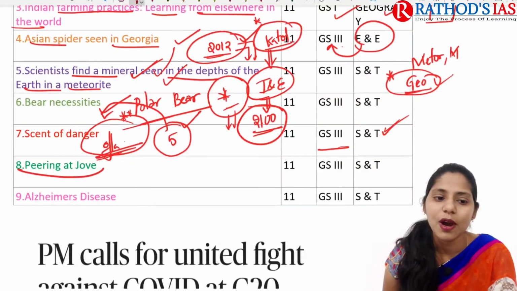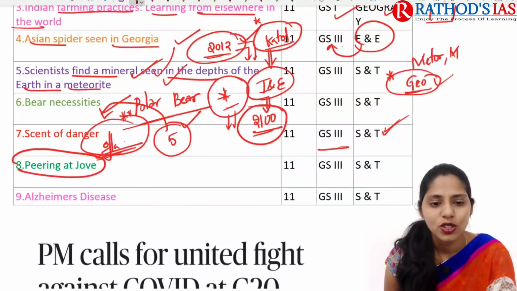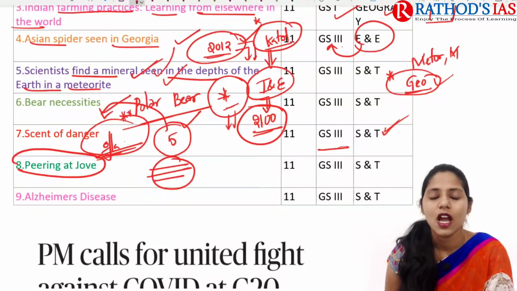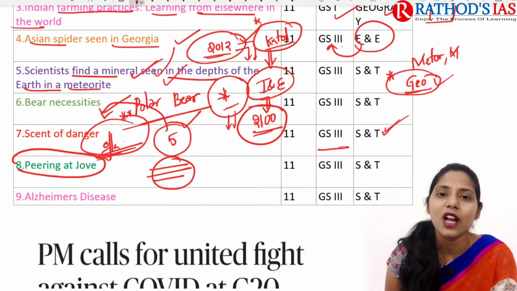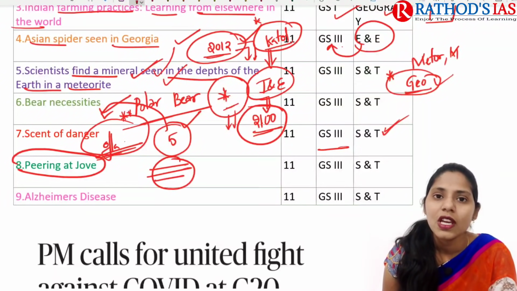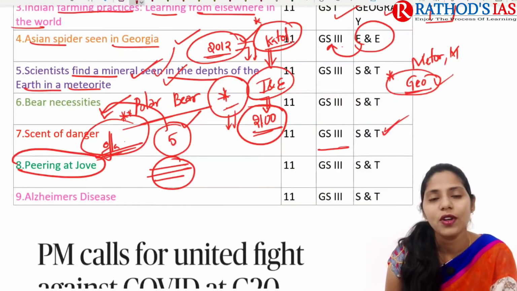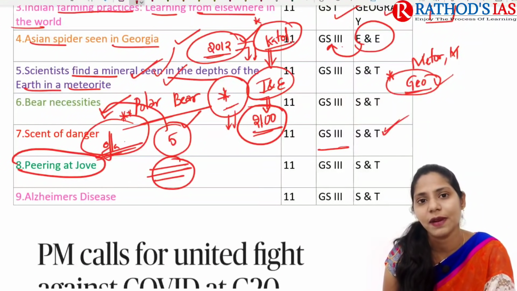And next topic is about peering at Zoe. So this article mainly talks about different stripes which are present on Jupiter. As we know, the biggest planet in our solar system is Jupiter, and it is also mainly present beyond our asteroid belt, and it is mainly called a Jovian planet or a gas planet.